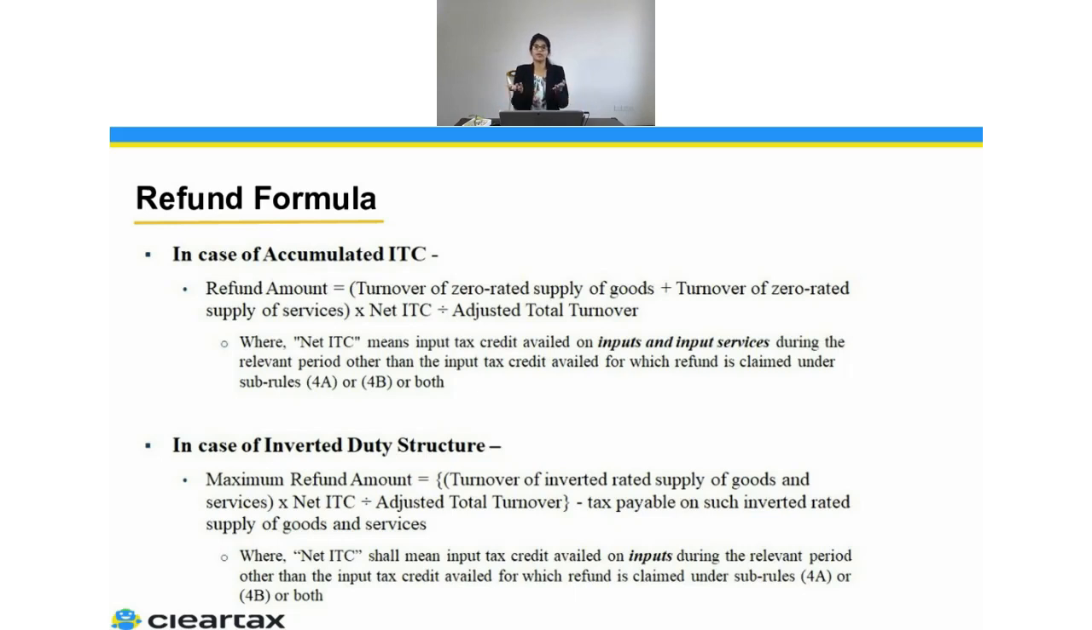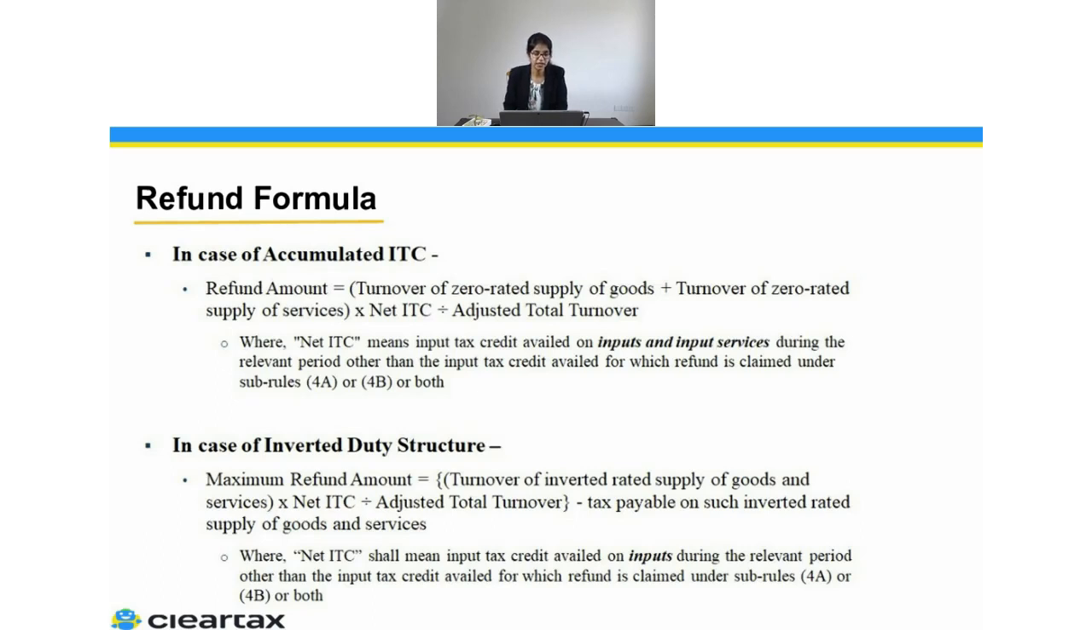Obviously no, because the government only wants to promote export, right? If they want to only promote export, in that particular case, they will give you a refund only against the supplies or the ITC which has been used for the zero tax supplies, and not on the ITC which has been used for your normal or the domestic supplies.